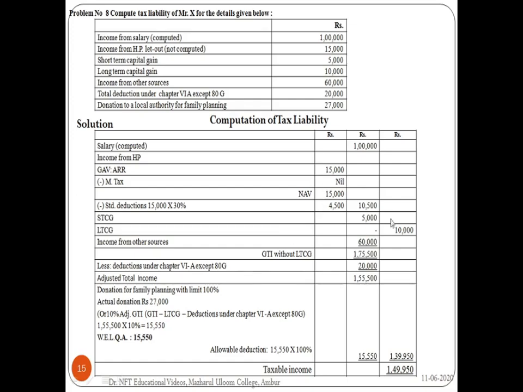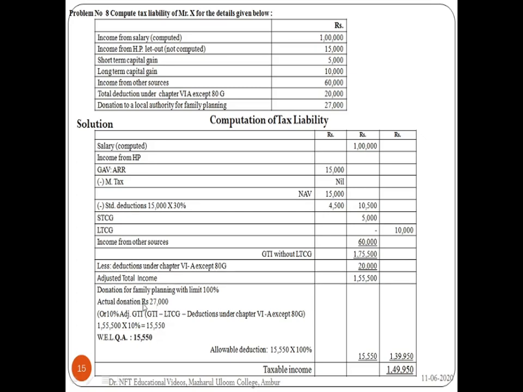We have just taken long-term capital gain outside. The same way we have deducted the deduction under chapter 6A except 80G. Here we have made the deduction, so we got the adjusted gross total income. 10% of this 1,55,500 is 15,550.